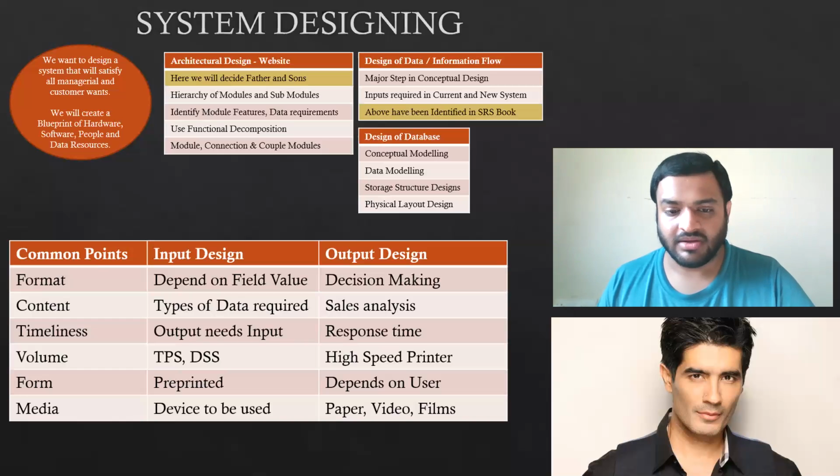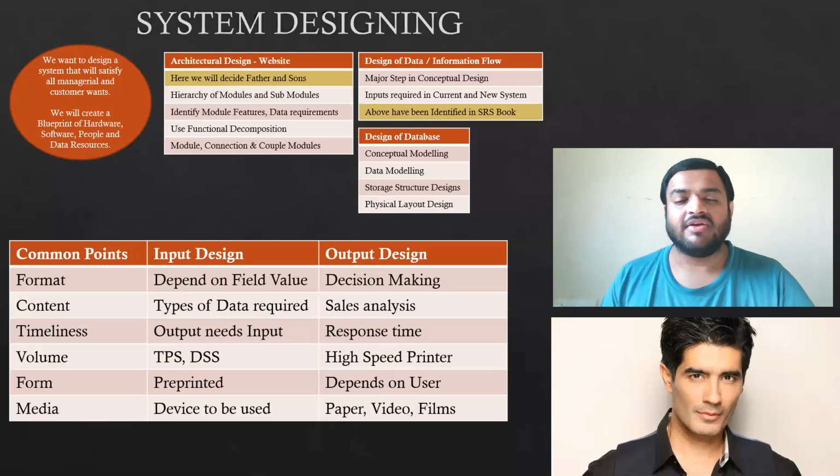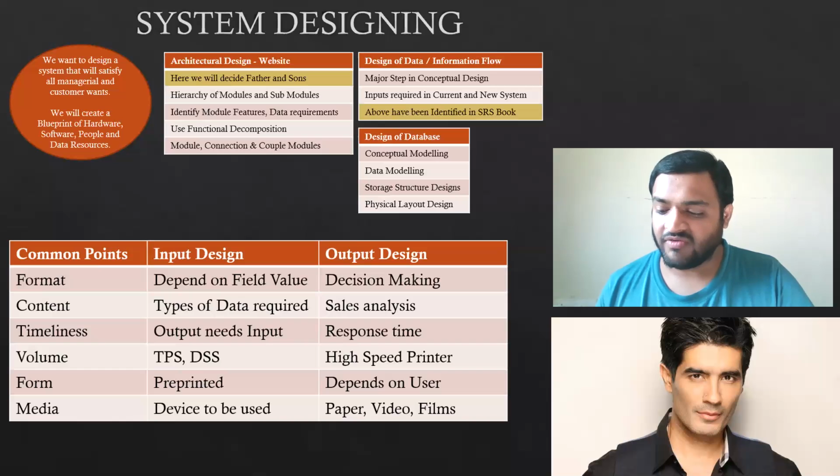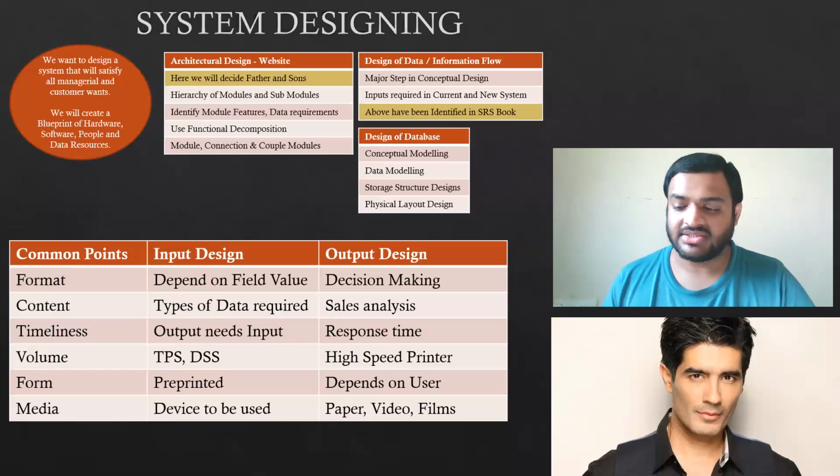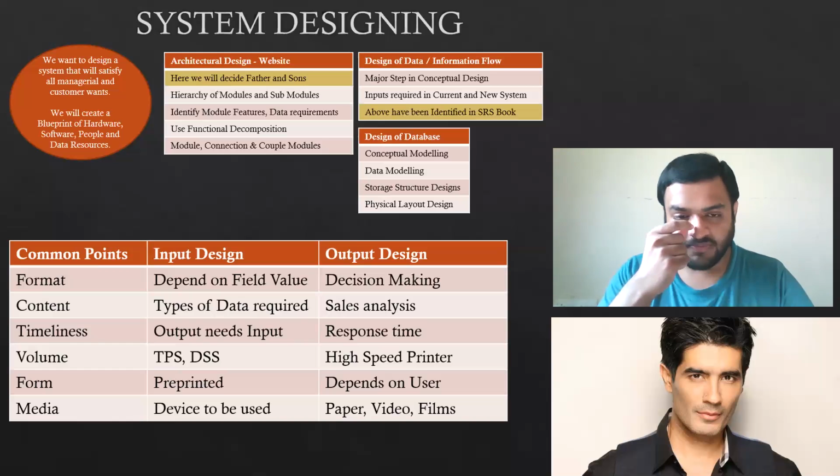Then media. It can be paper, video, or films. If you are preparing a video, the video will be output. If you are preparing a film, film will be the output. If you are trying to print a document, the paper will be your output. So that is how we will design the output.